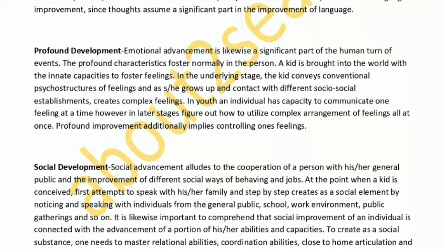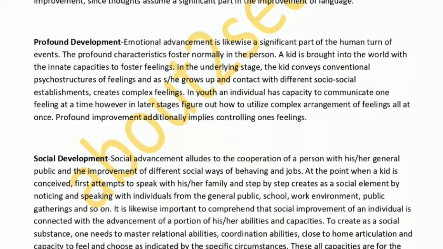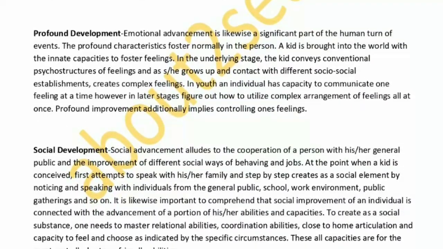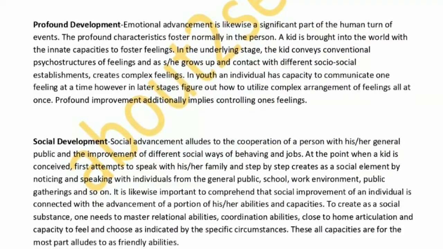In childhood, a person has the capacity to express one emotion at a time. However, in later stages, they learn to use a complex system of emotions all at once. Emotional development also means controlling one's emotions.